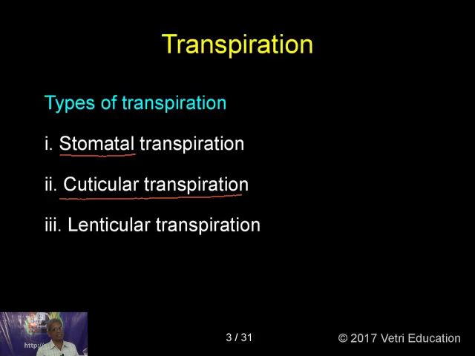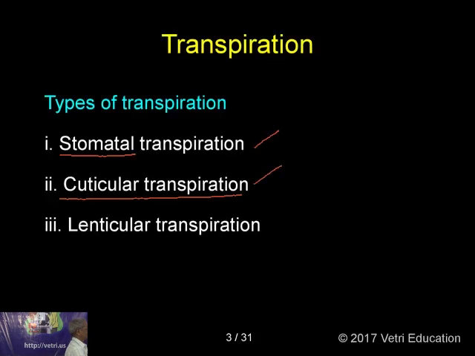It is preventing the transpiration. But anyhow, some amount of transpiration is taking place through the cuticle also. So when transpiration is taking place through the cuticle, we call it cuticular transpiration.